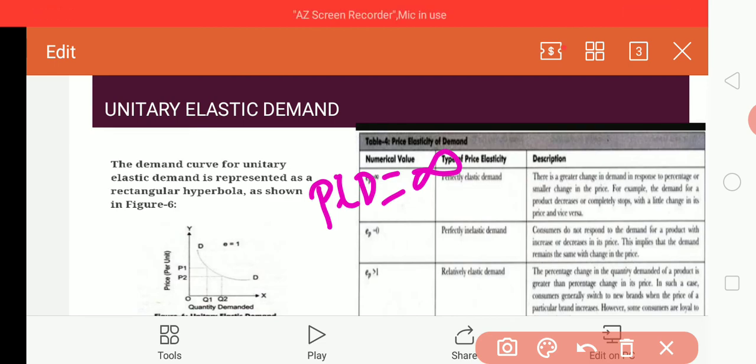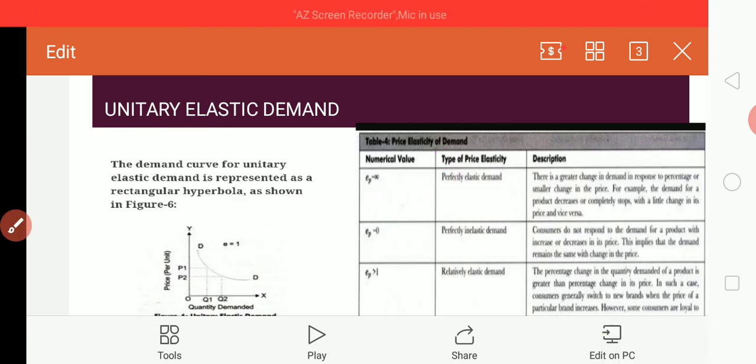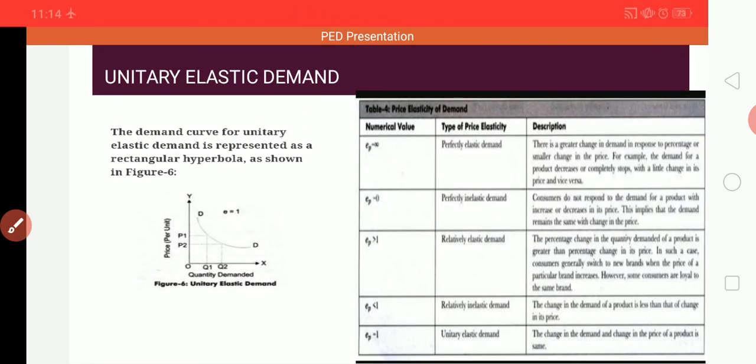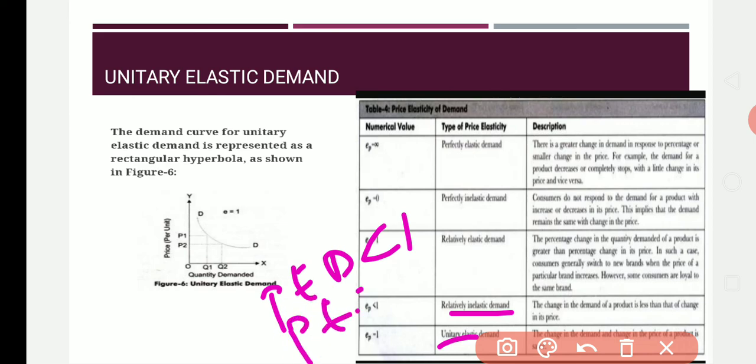Number 2, perfectly inelastic demand. Here the shape of the curve is vertical. The price elasticity of demand is said to be 0. Number 3, relatively elastic demand. Here the price elasticity of demand is greater than 1. The shape of the curve is flatter. And relatively inelastic demand, here PED is lesser than 1, the shape of the curve is steeper. And unitary elastic demand, where PED is equal to 1, here the shape of the curve is a rectangular hyperbola.